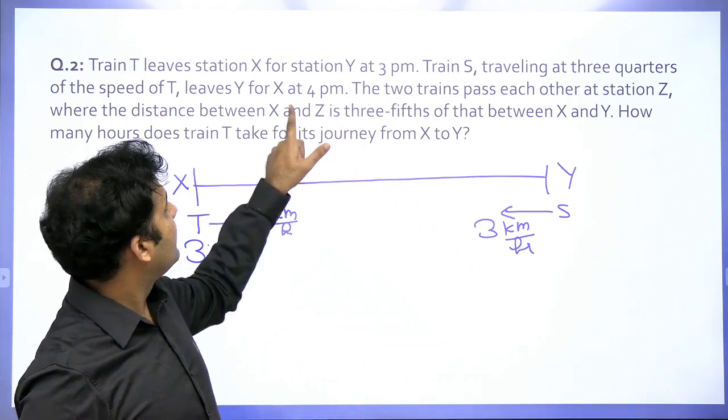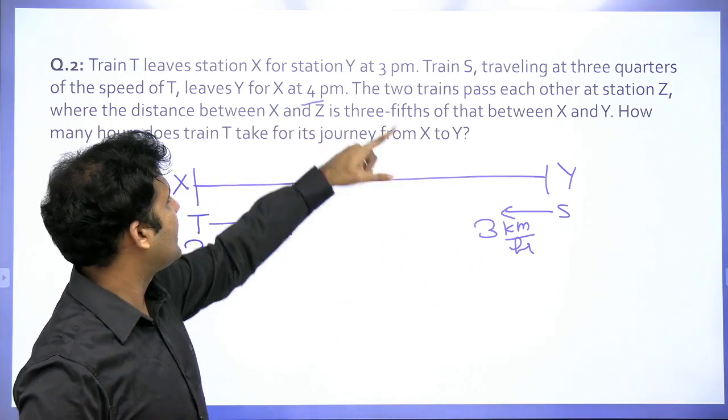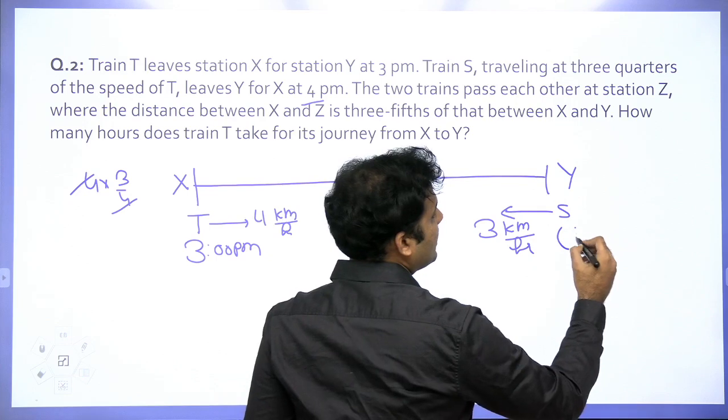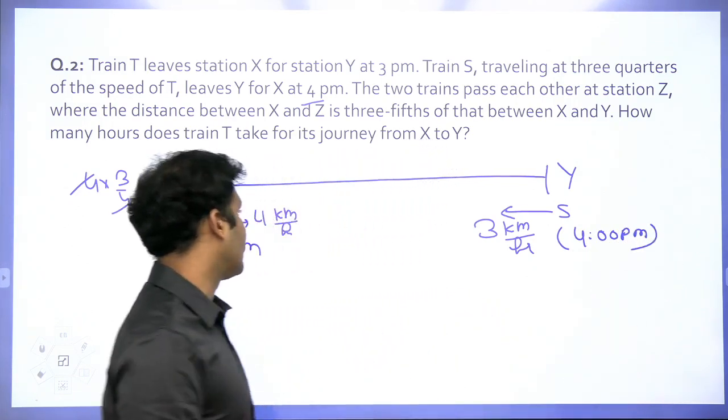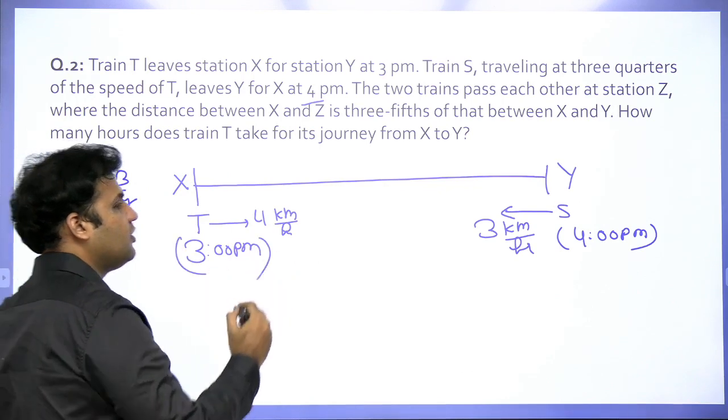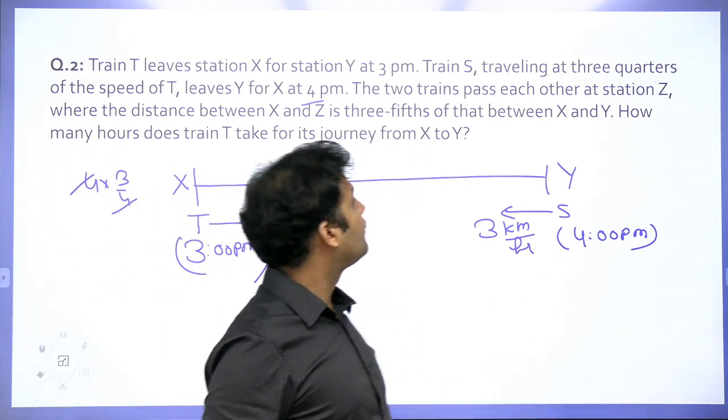And this train is leaving Y for X at 4 p.m. So write down the time over here. Time is very, very important to understand the question properly, right? This train is leaving at 3 p.m. and this train is leaving at 4 p.m.